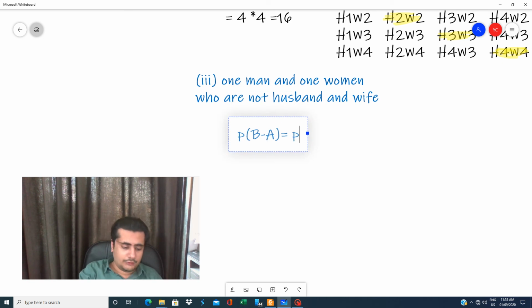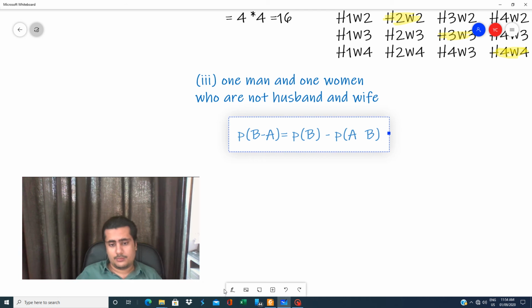Now the actual formula of B minus A is P of B minus P of A intersection B.